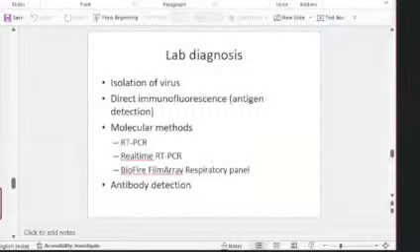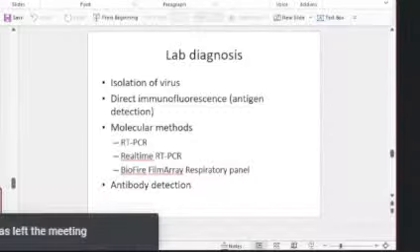And lab diagnosis, as I already mentioned, for all viruses, you can write as antigen detection, antibody detection, isolation of the virus, and molecular methods. These are the headings. You have to read up the important antigens that can be detected in each of these, which are antibody detection methods, isolation, like primary monkey kidney cell lines, which all the cell lines use. That should be there, but the headings you can remember like this.